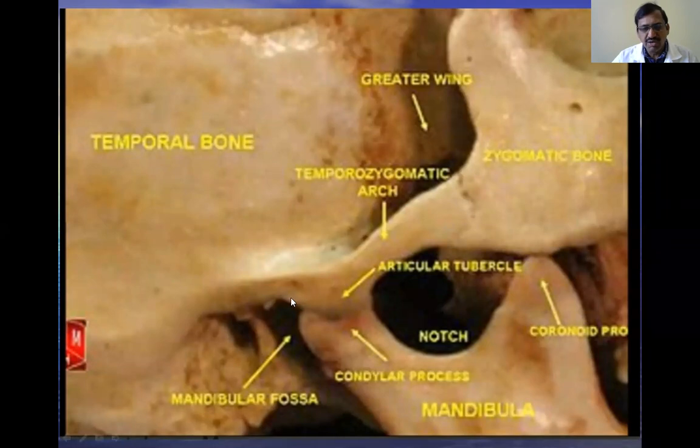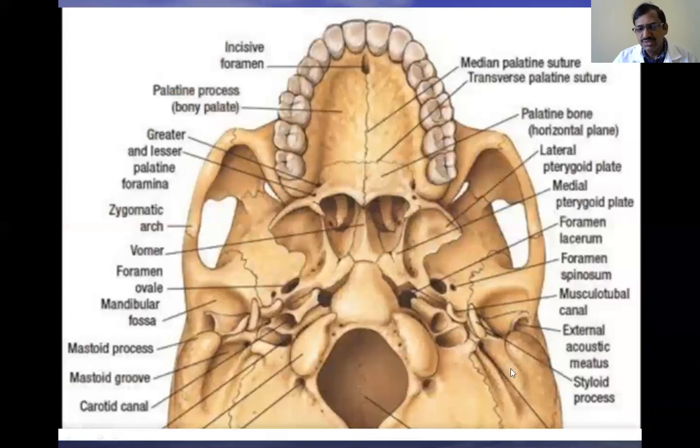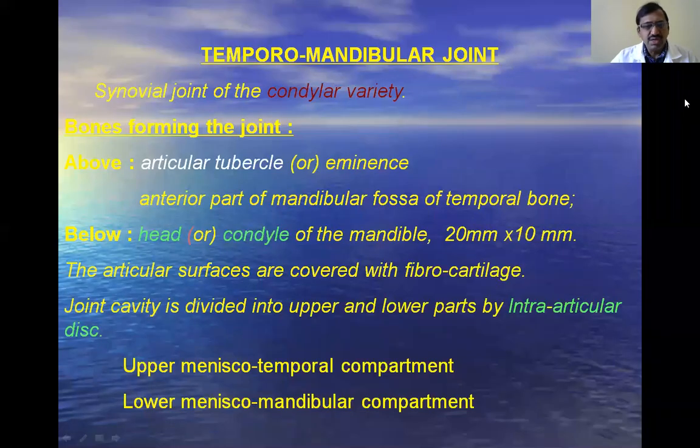This is the upper articular surface. This is the mandibular fossa of the temporal bone, and this part is called the articular tubercle, or bony eminence. That is the upper articular surface.